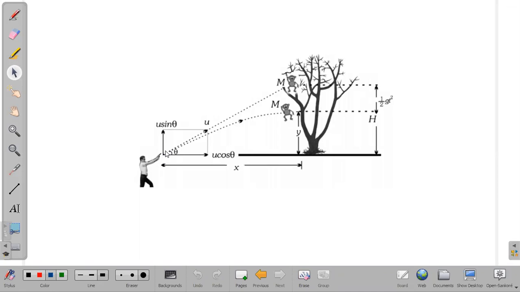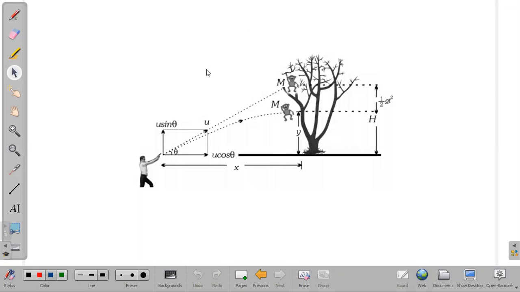Okay, then what happens? As the monkey is falling down, when he is firing, the bullet will be moving in this particular direction, right? Now if we observe the motion of the bullet which is moving in the air, the bullet moves in this particular curved path, right? So finally it will reach somewhere here on the ground, right?